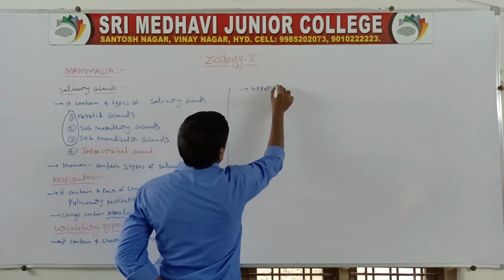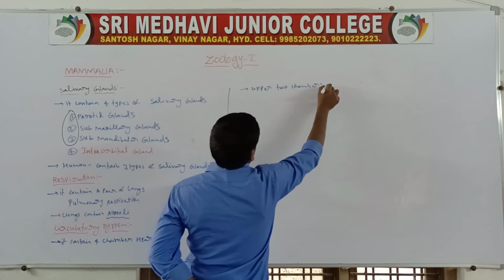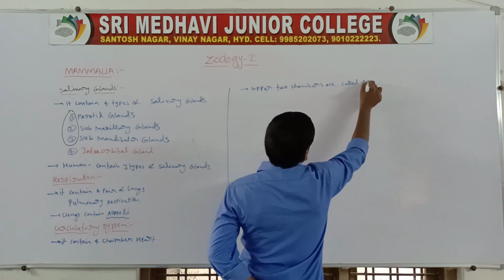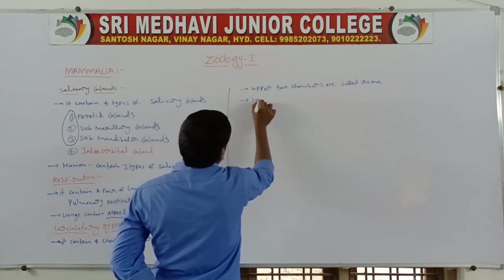Upper 2 chambers are called atria. Lower two chambers are called ventricles.